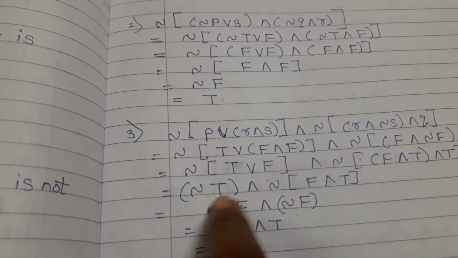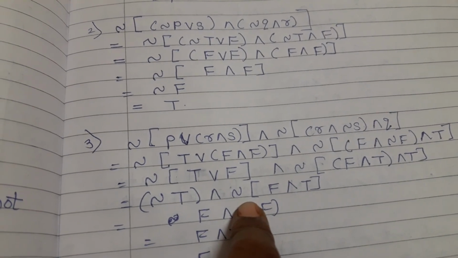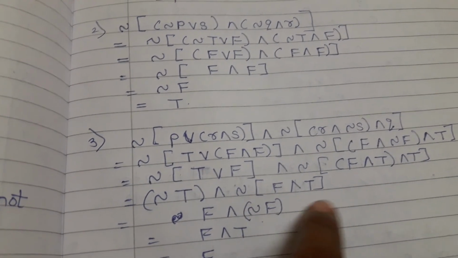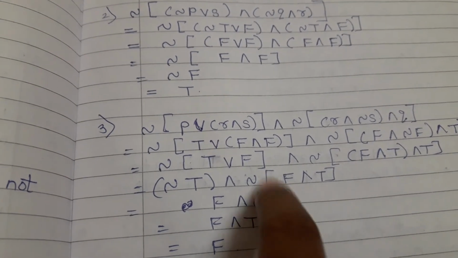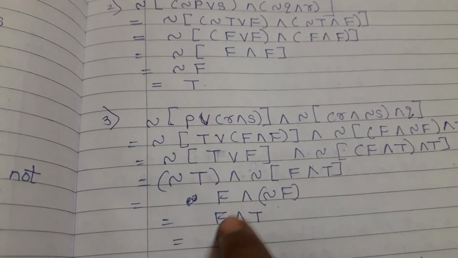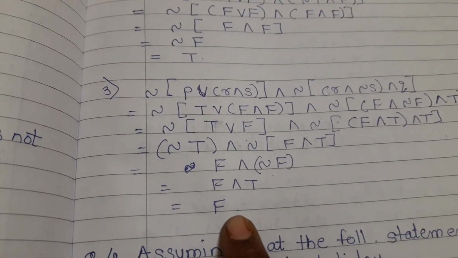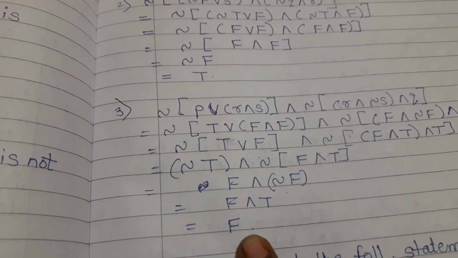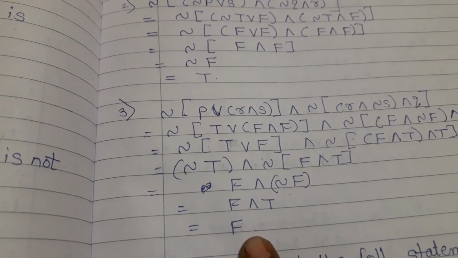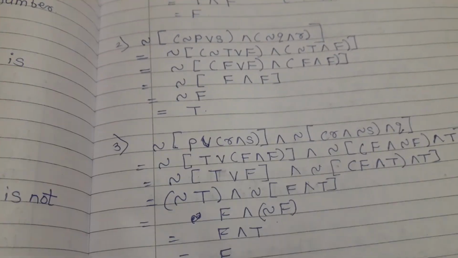Therefore, negation of T and negation of F and T is nothing but F and T. F and T is nothing but F. Therefore, it is negation of F. Negation of F means true. This is false. So in this way you can solve any question.